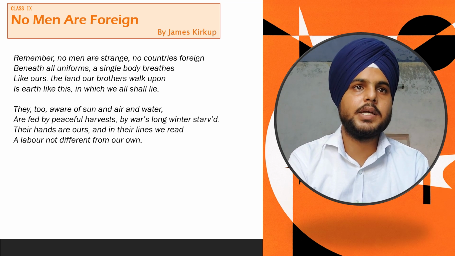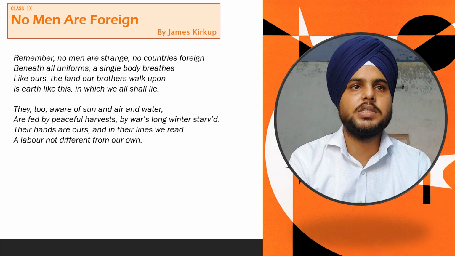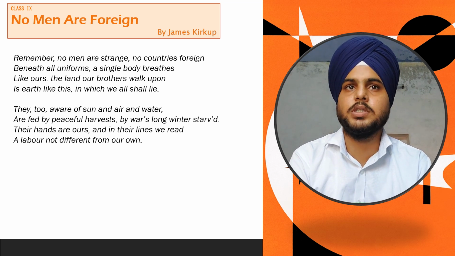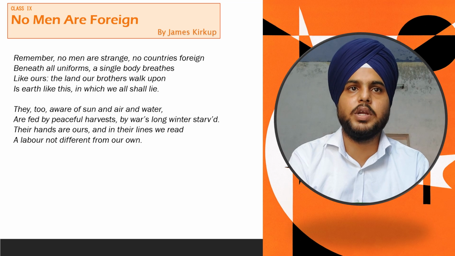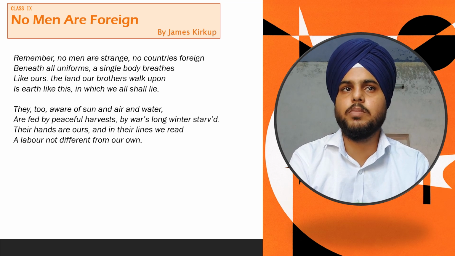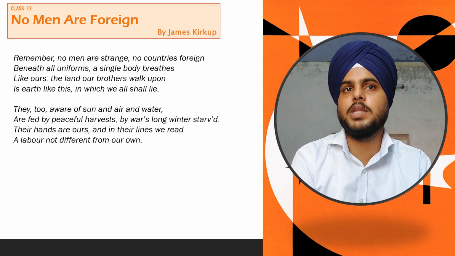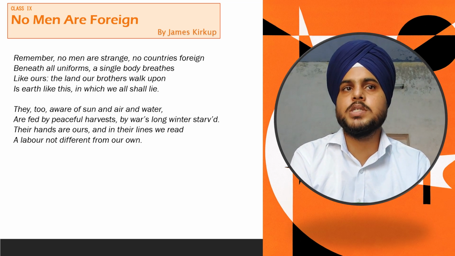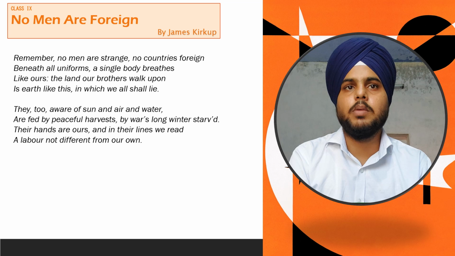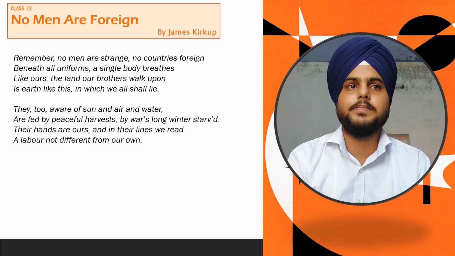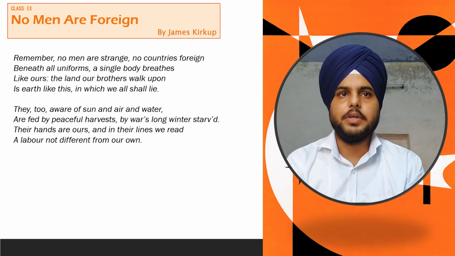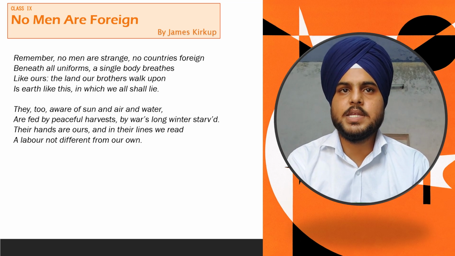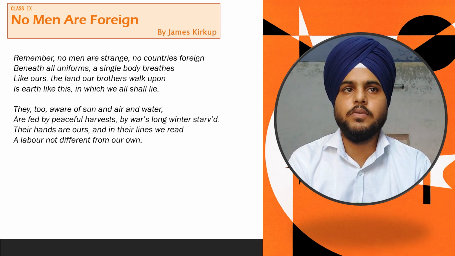And in the third line, the land our brothers walk upon. He is talking about the land on which these soldiers, whom the poet is calling brothers, walk upon. And in the fourth line, he is describing that they all walk upon the same land, and on the same earth they will be buried after their death. Let's move on to the next lines. They too, aware of sun and air and water, are fed by peaceful harvest, by war's long winter starved.